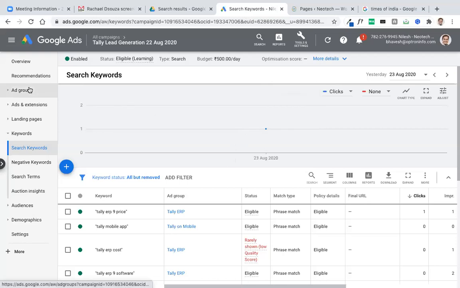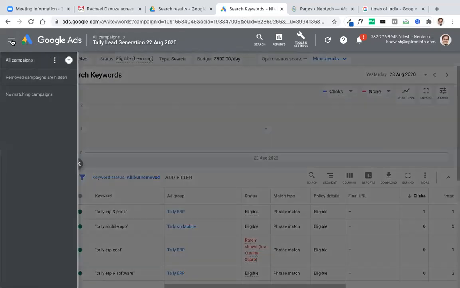Or ads like Domino's pizza special offer, and those kind of ads can be created through Google display ads. These ads are basically visible on the display network.